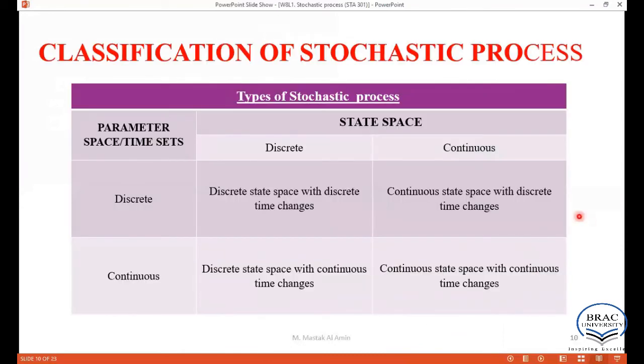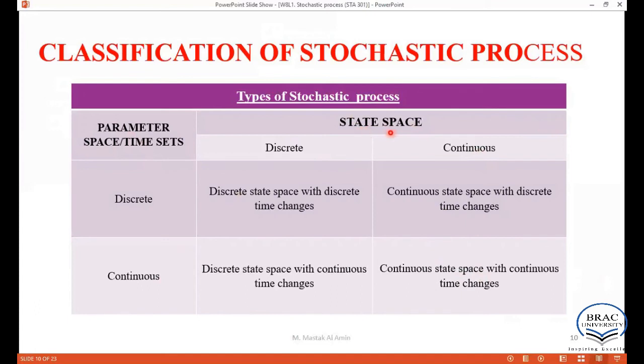Now the classification of stochastic process. We can classify stochastic processes according to the nature of the state space as well as the time sets or parameter space. As we already know, state space can be discrete or continuous, and the parameter space can also be discrete or continuous. If we consider this cross tabulation, it will be very easy to understand the classification of different types of stochastic process.